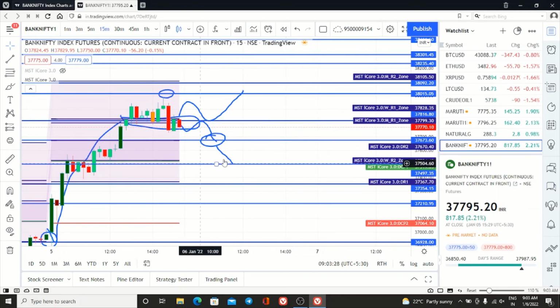So let us see now. The market has not opened. I have given the levels, right? Tomorrow we will discuss what has happened to these levels. Clear? I will not delete these levels. So tomorrow, whatever happens, let us see.